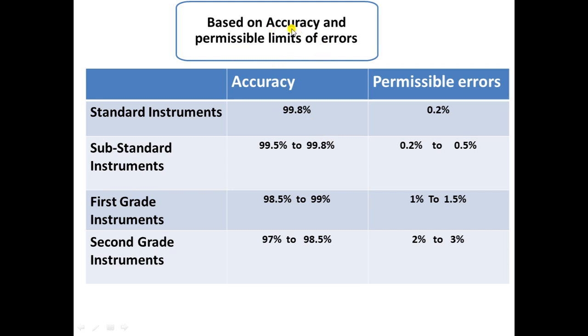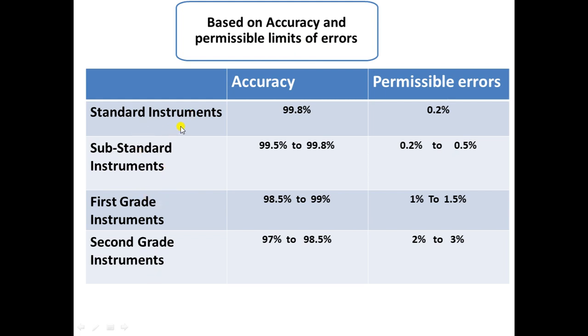Now what is this accuracy? Accuracy meaning how precise your instrument is. Precision meaning how correctly it can give you the reading. Okay, accuracy is how correctly it can give you the reading. And permissible limits of errors meaning, see, in practical life, no instrument will give the perfect reading. There will always be some or the other error involved in the reading. So there are some permissible limits of errors. So depending upon the accuracy and permissible limits of errors, the instruments are classified into 4 categories.